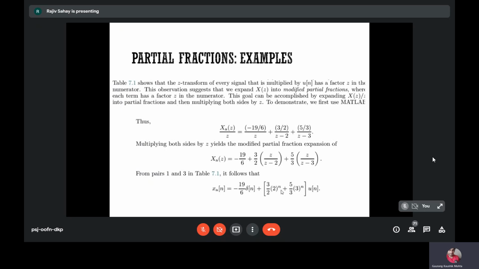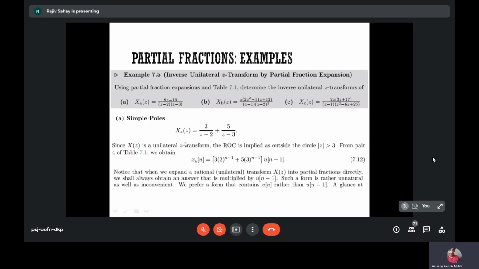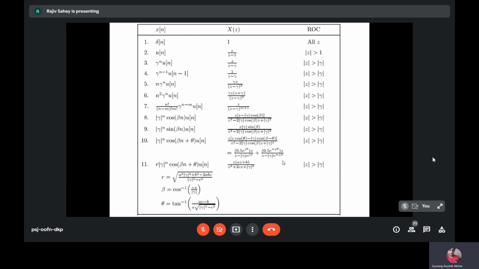In the previous case, we did not divide by z. We just split the right hand side like this. If you calculate individually the inverse Z transform, you will get gamma to the power n minus 1 and u of n minus 1, using this particular identity here. Clear?